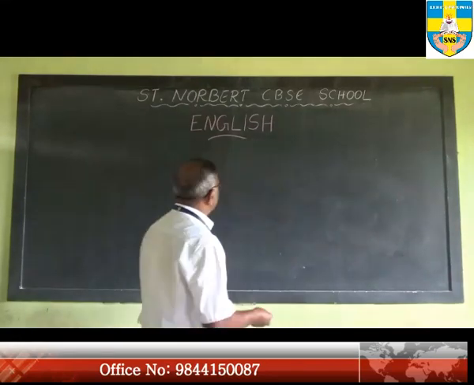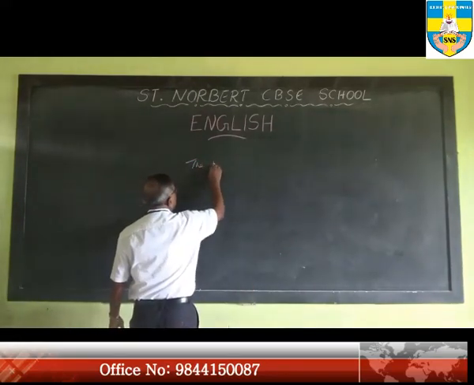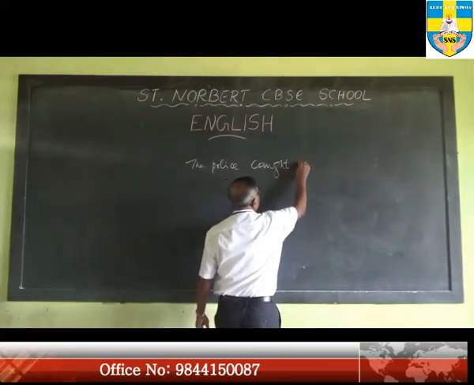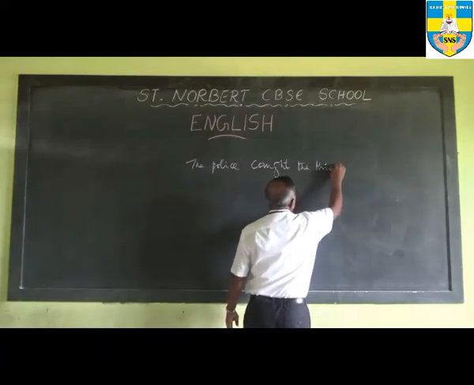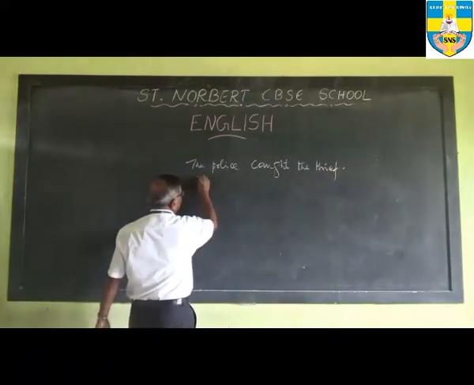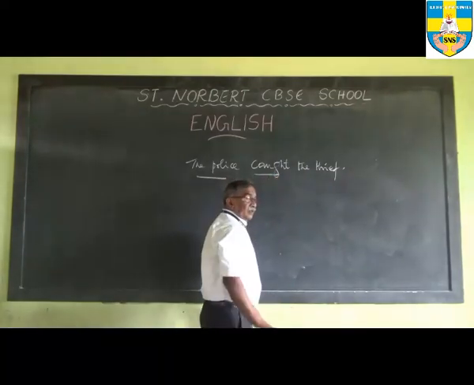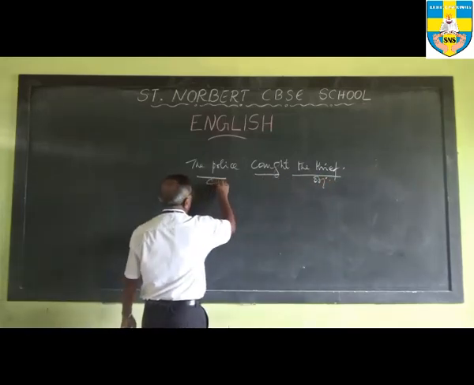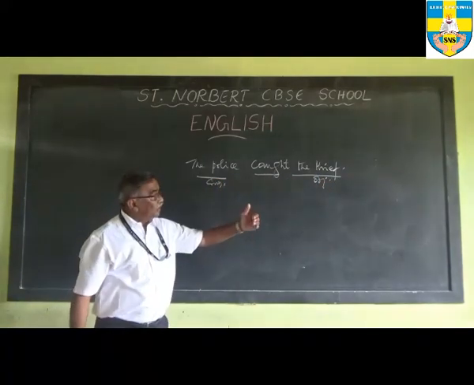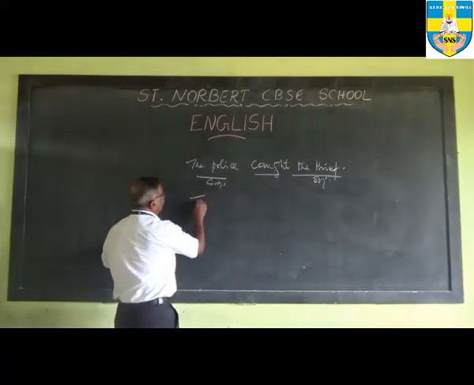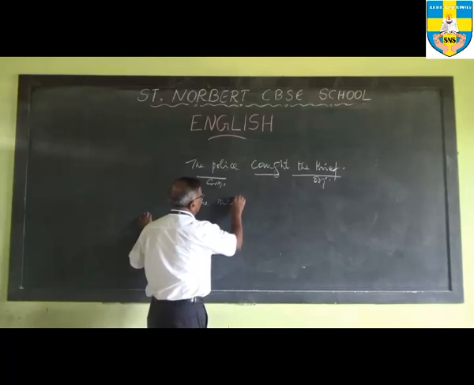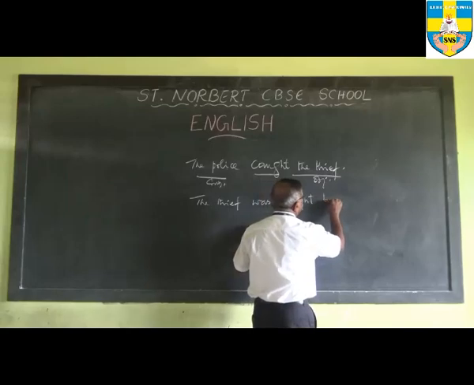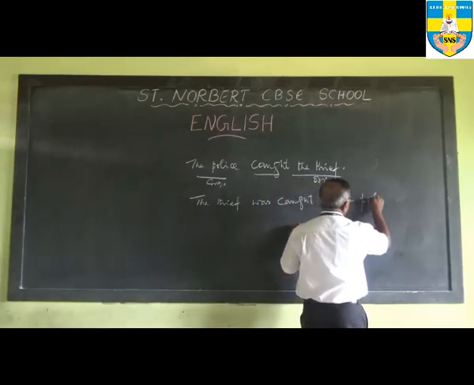For example, you say the police caught the thief. Which is the subject? The police. Caught is the verb, and the thief is supposed to be the object. So when you turn this into the passive voice, it will be the thief was caught by the police.